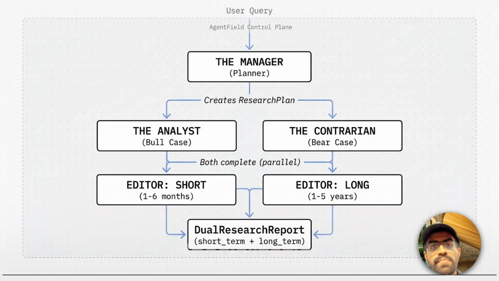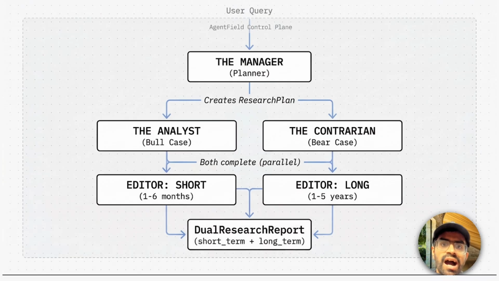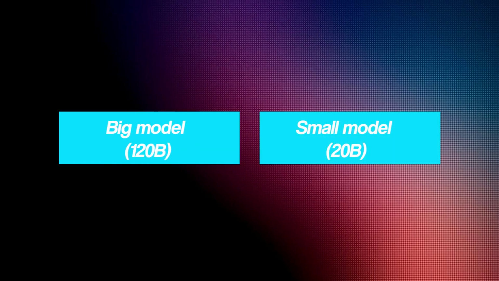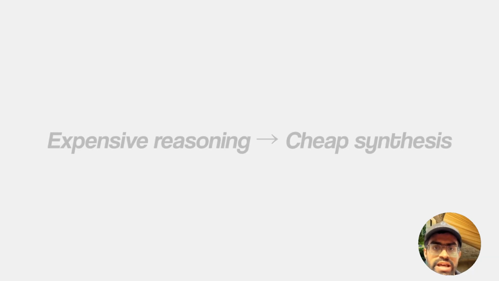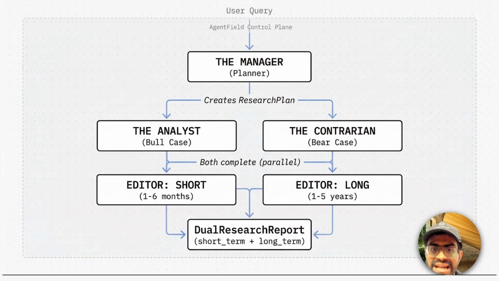So the key idea here is specialization. Each agent does one job. The analyst focuses on the fundamentals and the growth potential. The project also uses a hybrid model strategy, a larger 120 billion parameter LLM for the reasoning heavy agents such as the manager, analyst, and Contrarian, and a smaller 20 billion parameter model for the editors. This reflects a real world production pattern, which means expensive reasoning where it's required, whereas cheaper synthesis where it doesn't. The Contrarian focuses on the risks and weaknesses, and the editor synthesizes both sides into final decisions. So this structure dramatically reduces hallucination risk and makes the system easier to debug and extend.